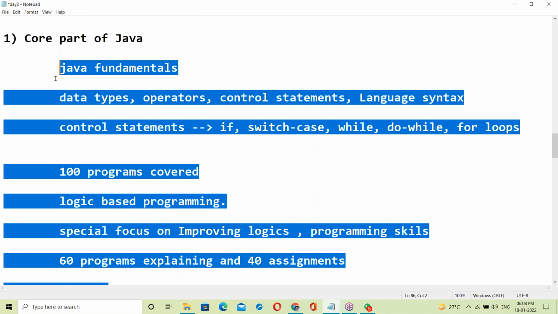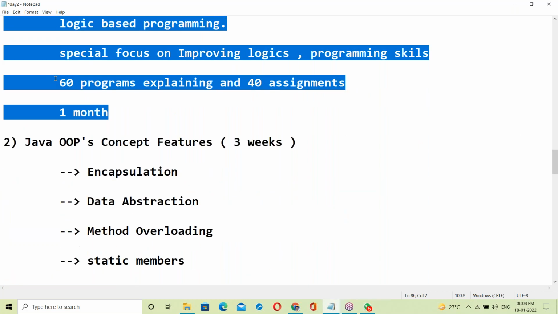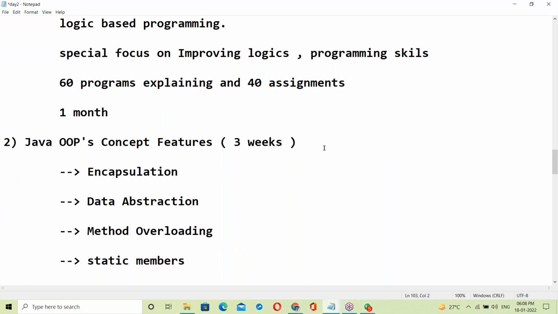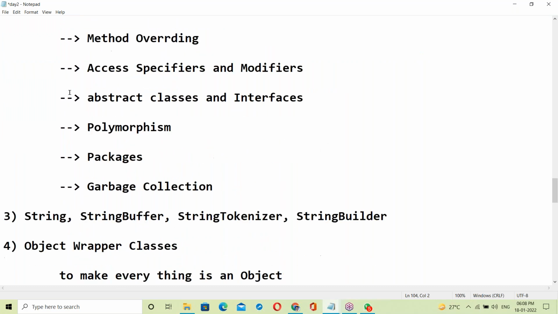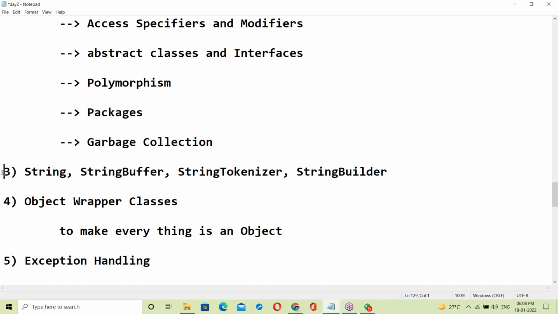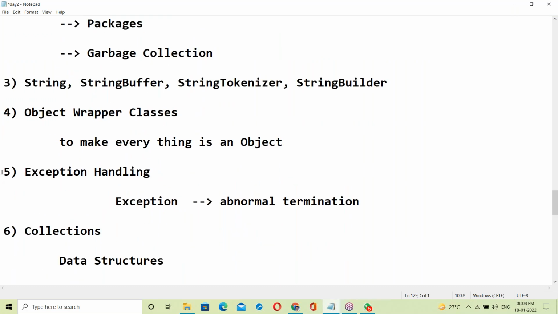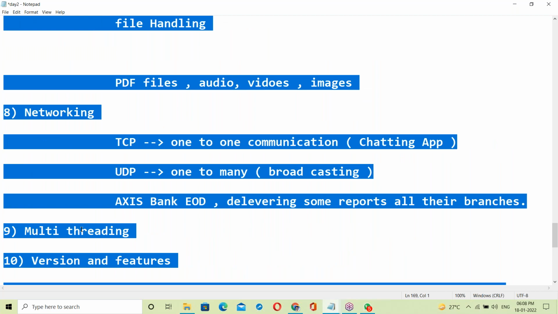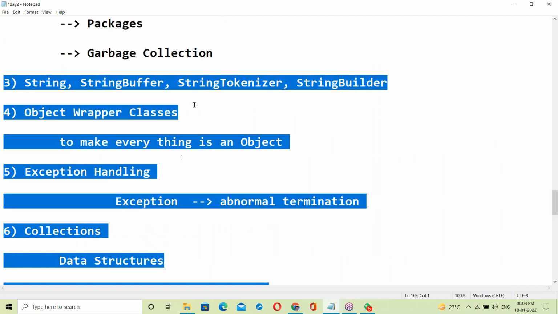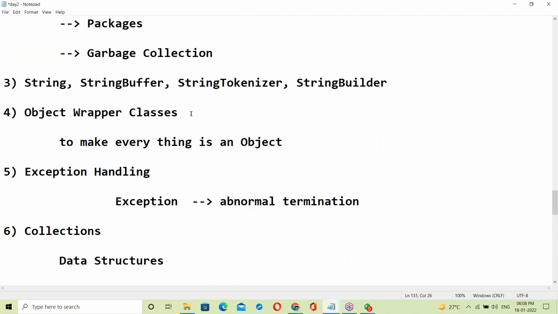Today's new guys, this is for the first month. Next, OOPs concepts and features for 3 weeks, with all OOPs implementation. After that, project-related concepts, around 6 weeks, 45 days of focus in this area. This course is very well designed and planned.